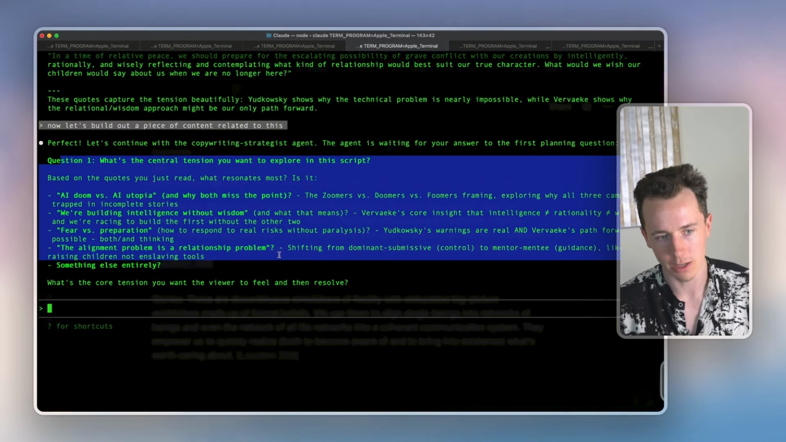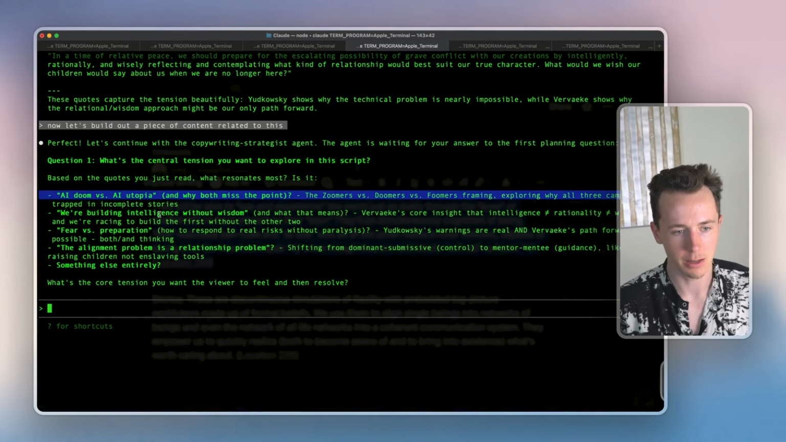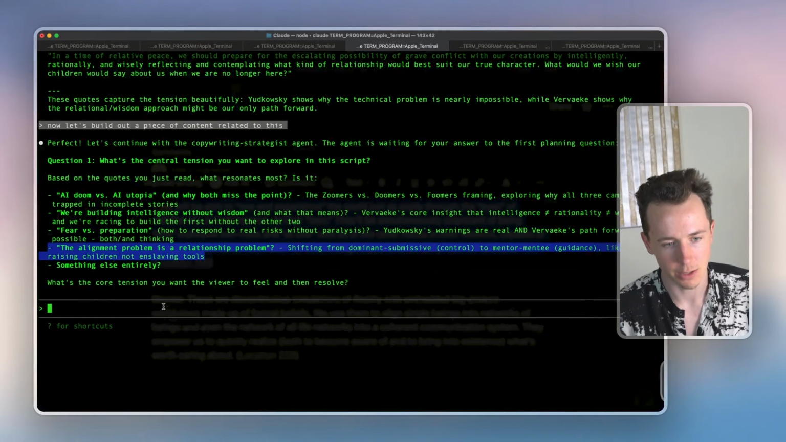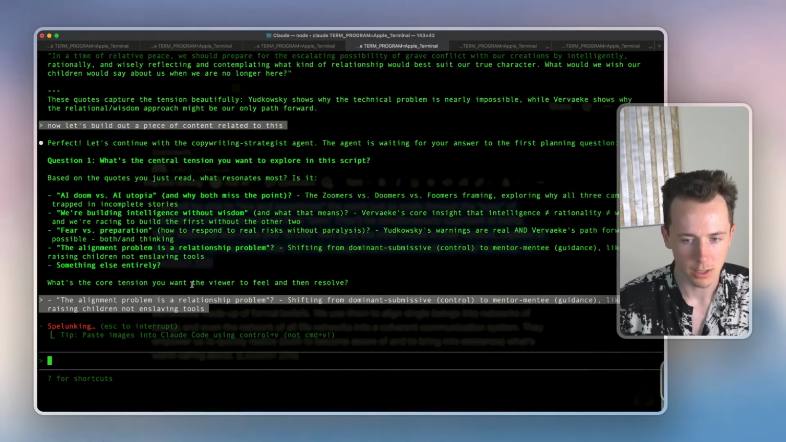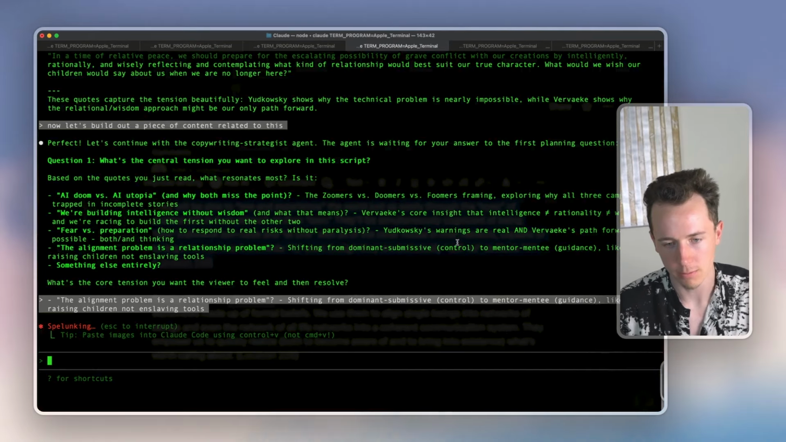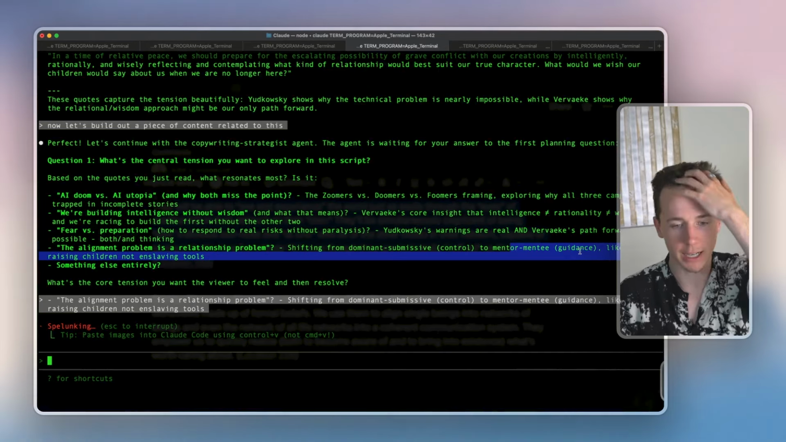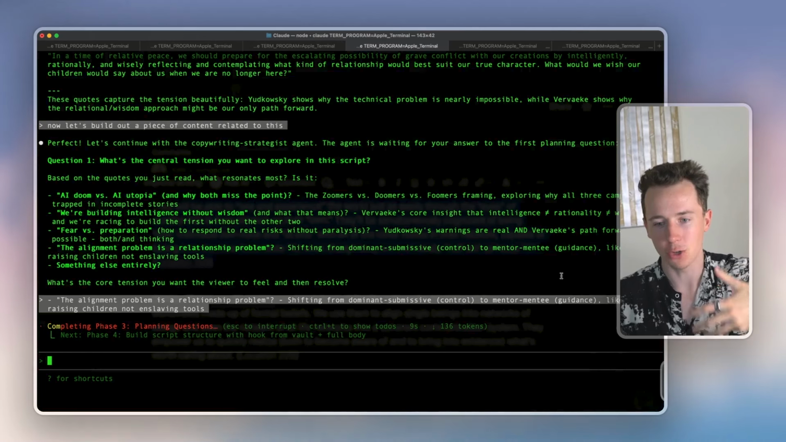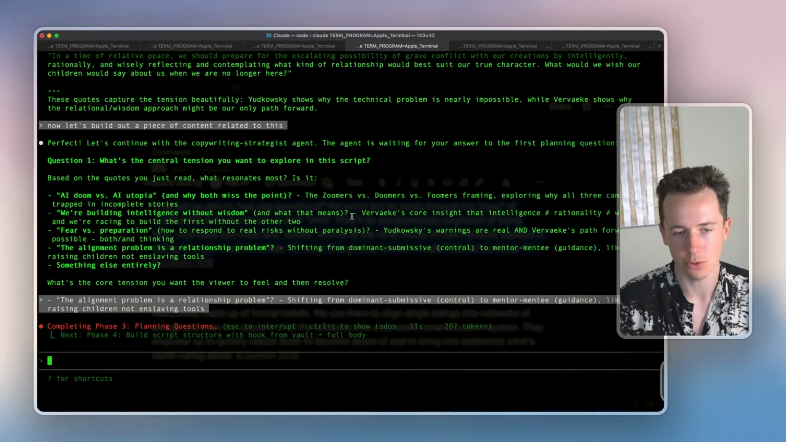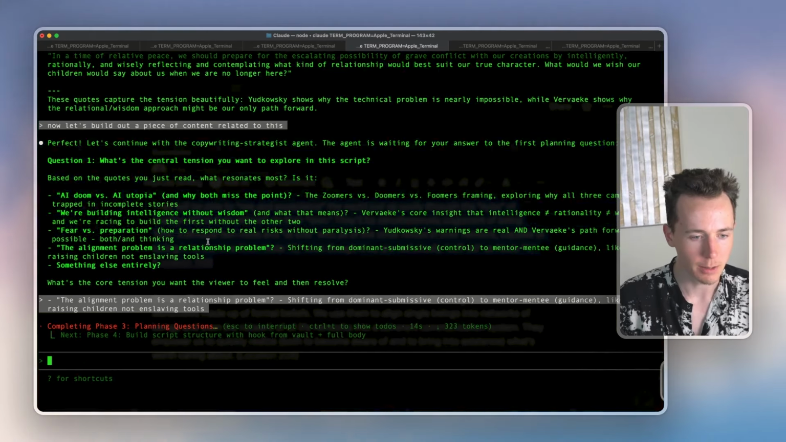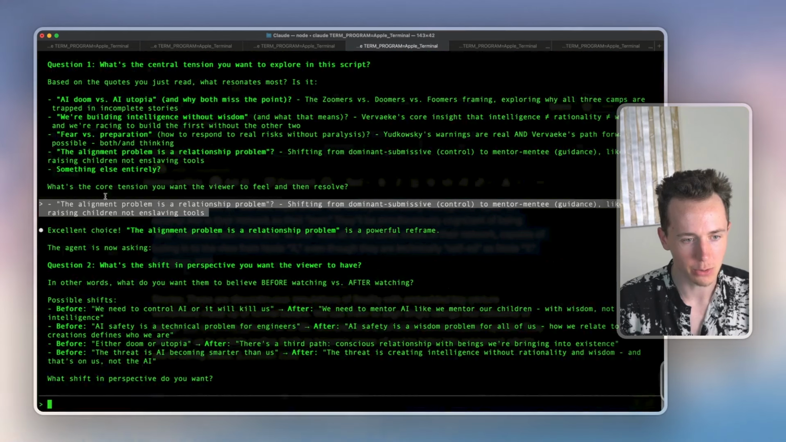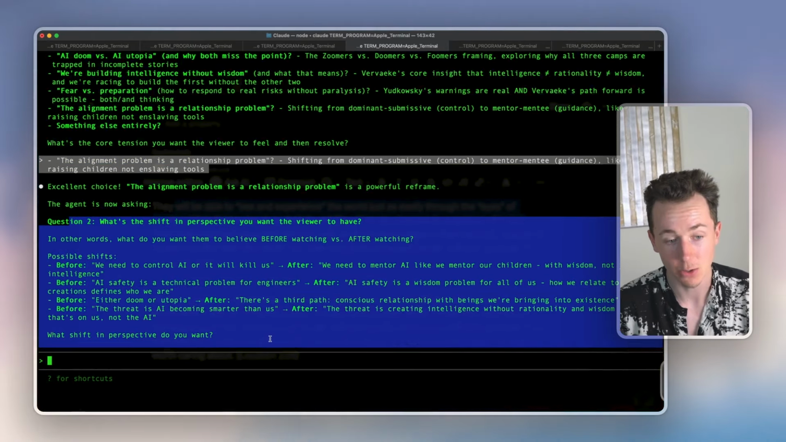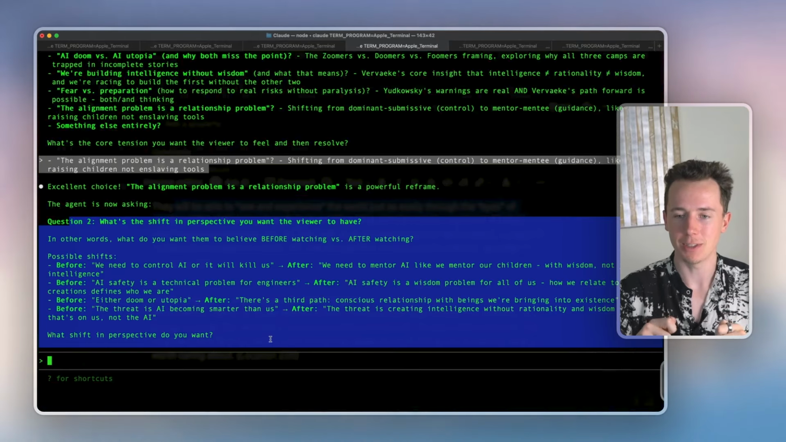And so it's like, cool, here's question 1, and maybe I say, the alignment problem is a relationship problem. Interesting. From mentor to mentee, guidance or control. And it's like we're growing a consciousness. That's the core thesis of Mentoring the Machines. But you can see it says, all right, now I'm going through the planning phase, and now it's asking, what is the shift in perspective that you had? And again, it's prompting me.